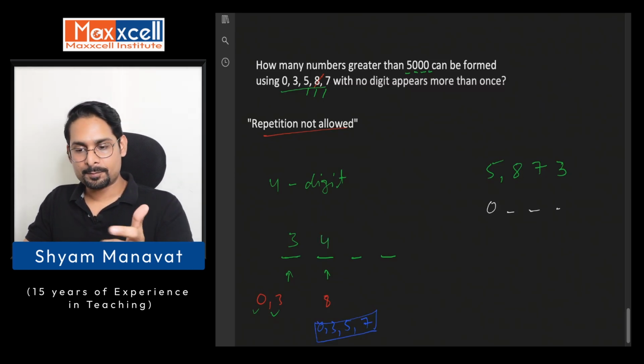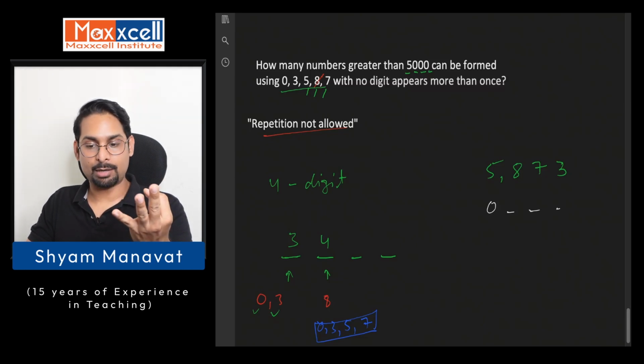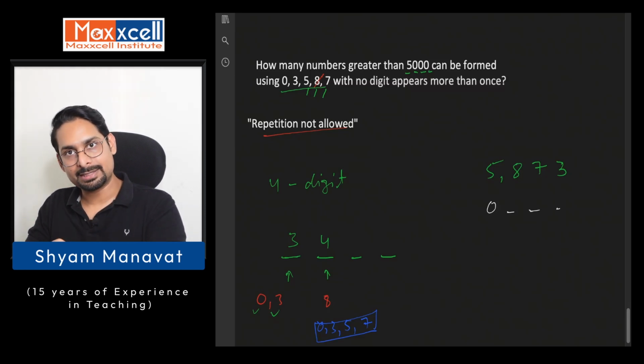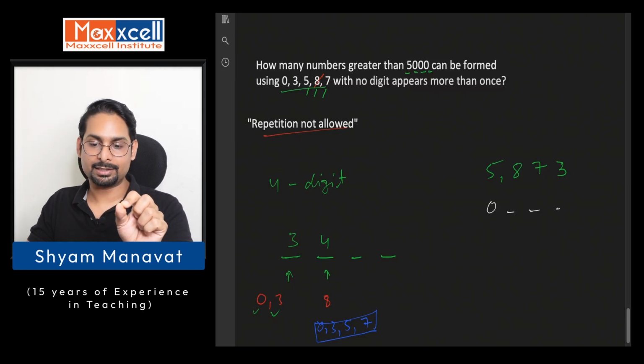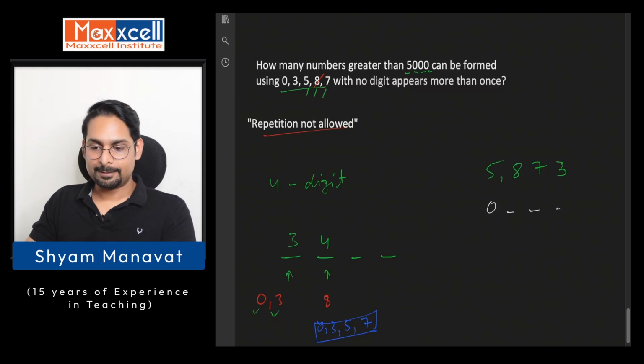Is that clear? I hope that's clear. 0 and 3 cannot be used, so there are only 3 possibilities. Out of these 3 possibilities, one is used. So apparently there should be 2 possibilities for the next place. But with those two possibilities, I can again use 0 and 3. So again it becomes 4 possibilities. I've given this example also. Let's say 8 is consumed, so you have got 4 possibilities here.